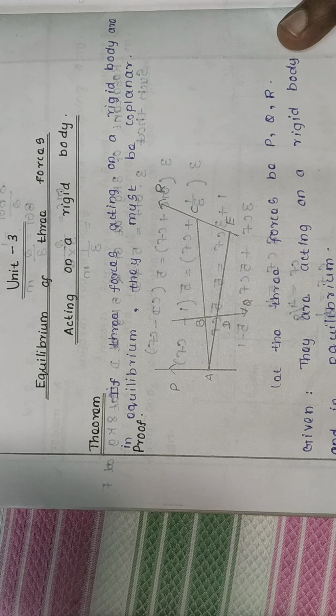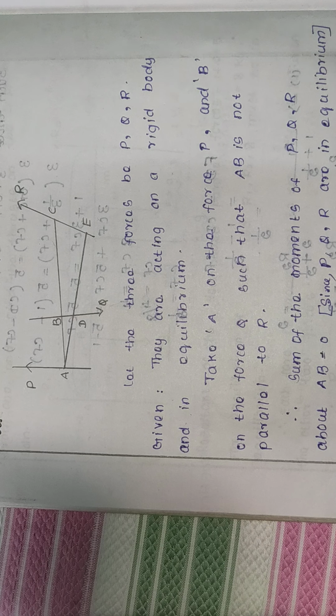Therefore the sum of moments of P, Q, R about the point will be equal to 0, since it is given that the three forces are in equilibrium. Now the moments of P and Q about AB are equal to 0, since P and Q intersect AB, so the moment of P and Q about AB will be equal to 0. Therefore the moment of R about AB is equal to 0. Hence R must intersect AB at point C.